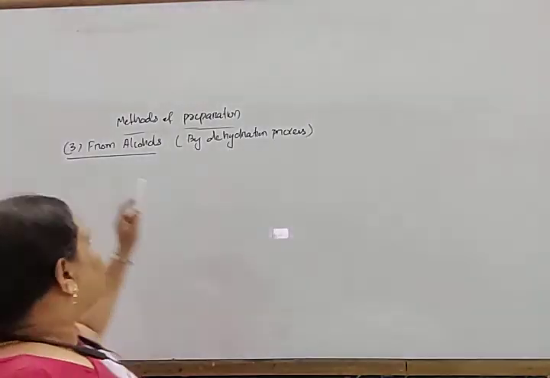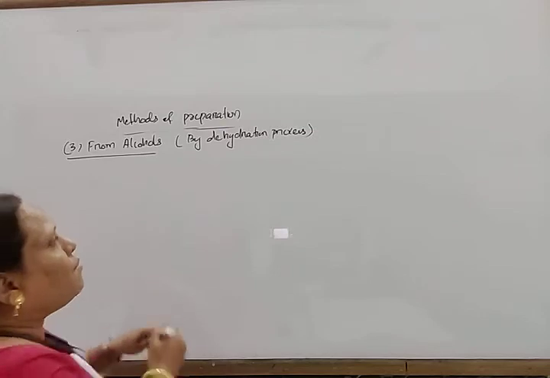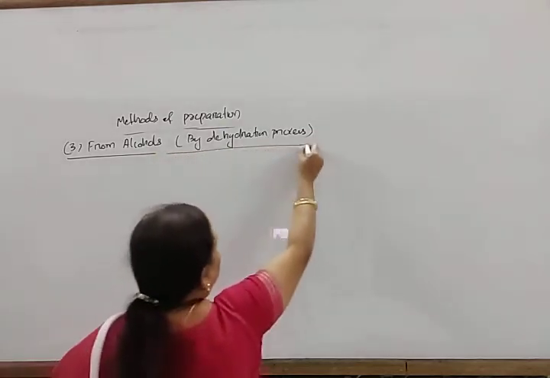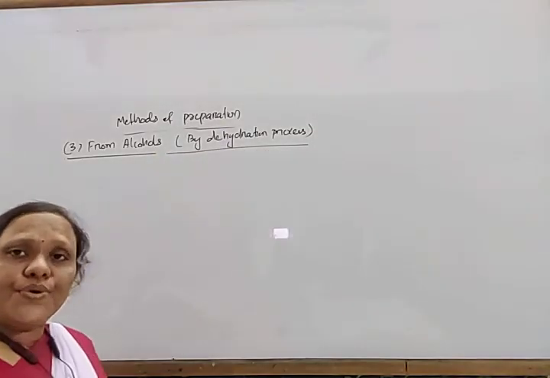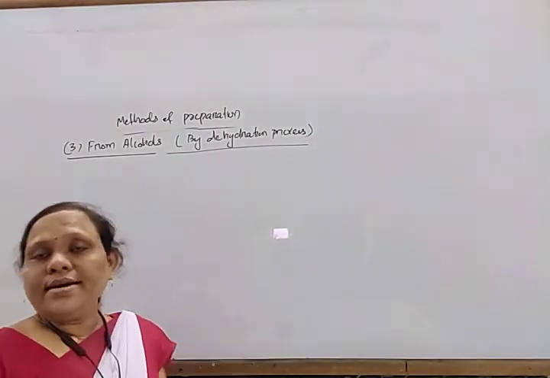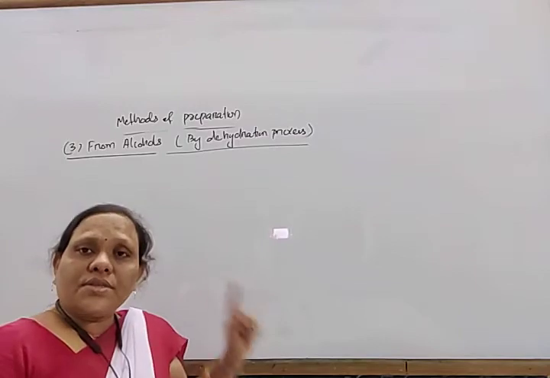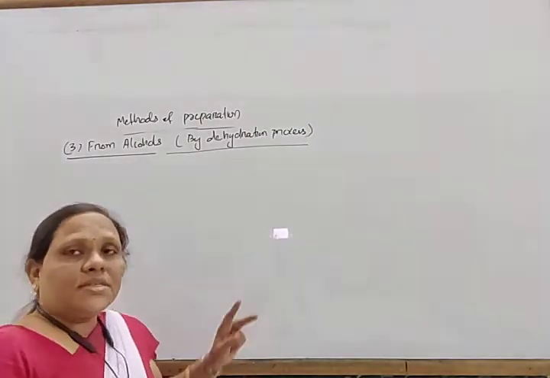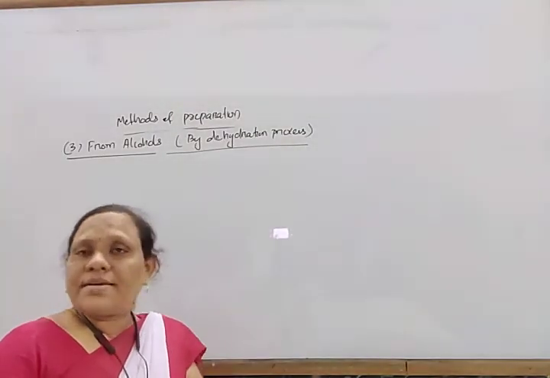Next, another process is from alcohols by dehydration. First one, dehydrohalogenation: one hydrogen and halogen removed from alkyl halide. Second one, dehalogenation: two halogens are removed from adjacent carbon atoms.